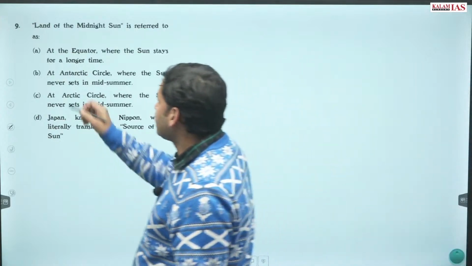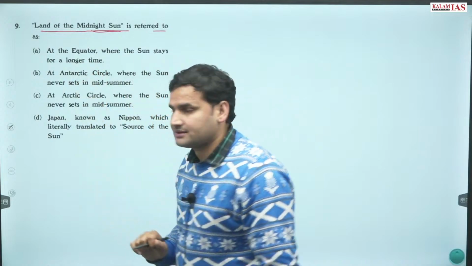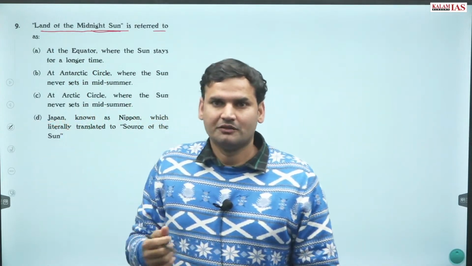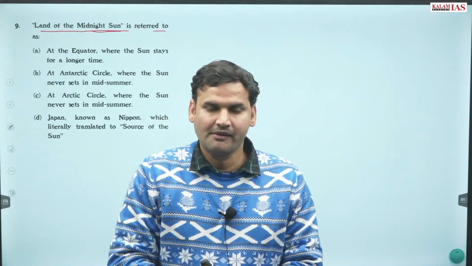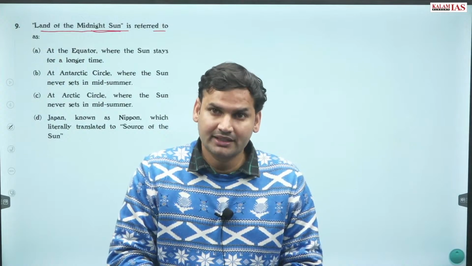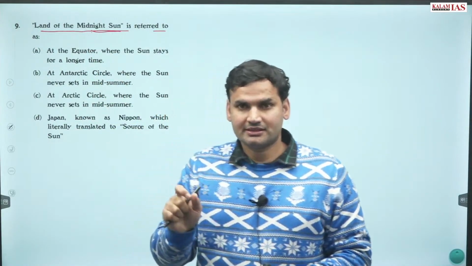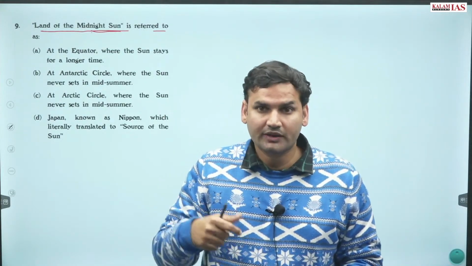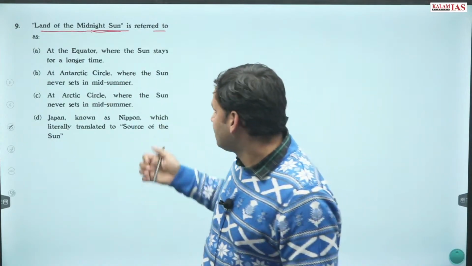Thereafter, question number 9, land of midnight sun is referred as. Now, this is some kind of question which we used to read in our GK classes, school times. Land of rising sun, land of midnight sun. जैसे ही बात आती है land of midnight sun, so this is especially true for Norway. Norway कहाँ पे है? Norway obviously is in the northern hemisphere.